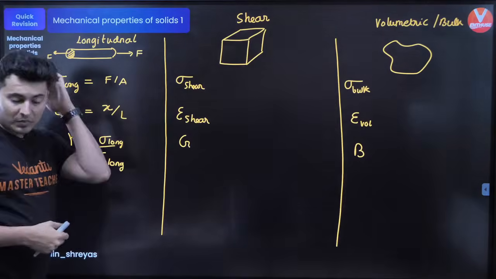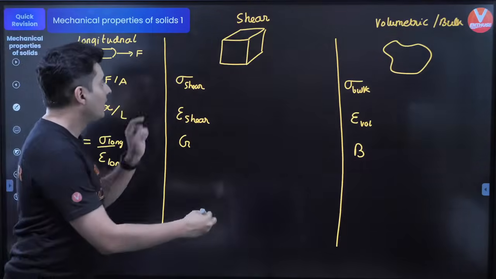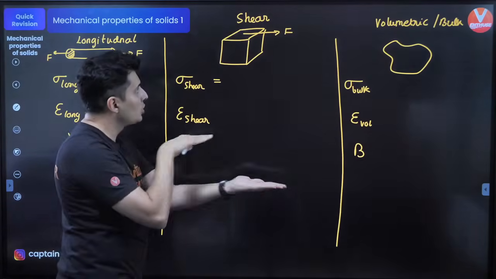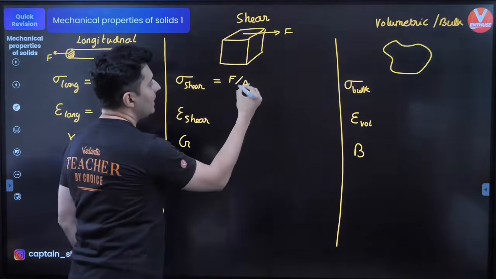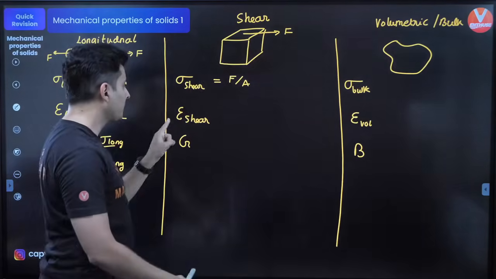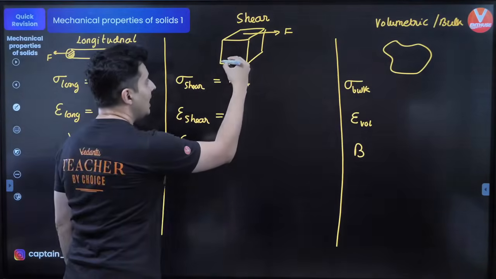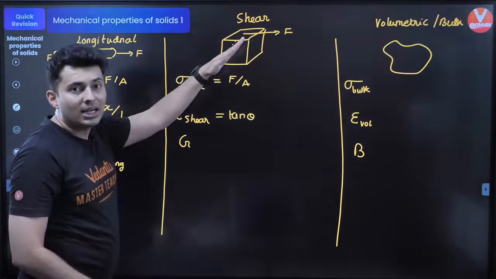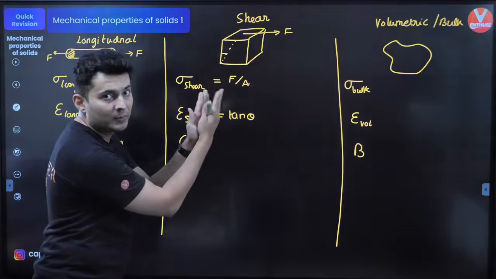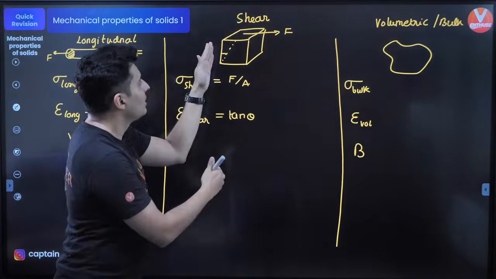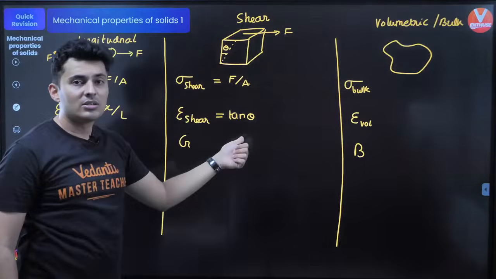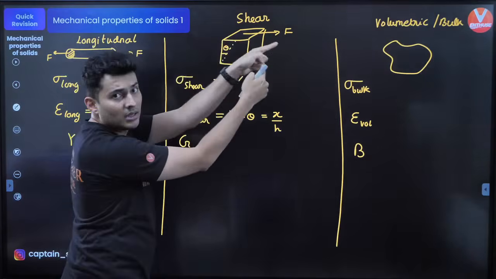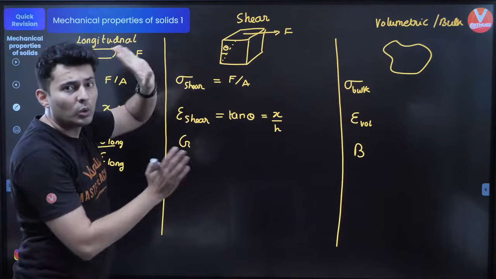Very good. Similarly, in shear, the shear stress is how much force you use to slide it, to shear it. So force upon the area, but that force has to be parallel to the area. The strain comes out to be tan theta, where theta is the angle by which your surfaces slide. The surface was here, it slides here, so you have slid by some angle theta, so that is tan theta, which also becomes x by h. X is the displacement which it has moved, and h is the separation between the two layers.